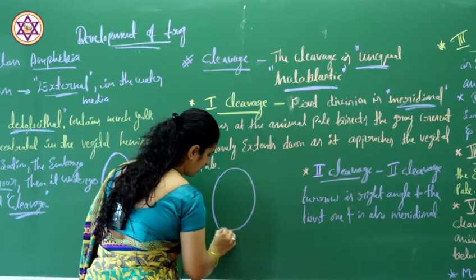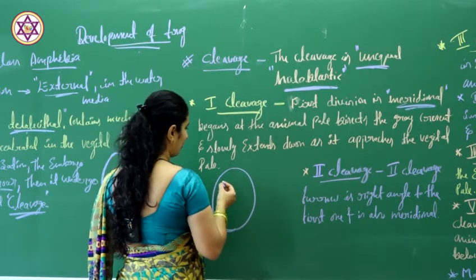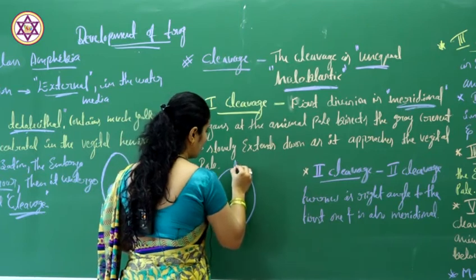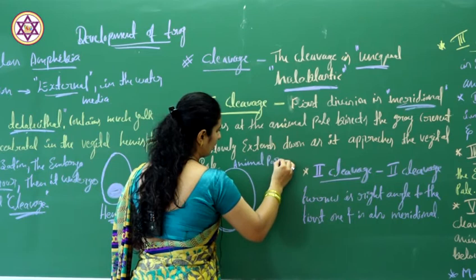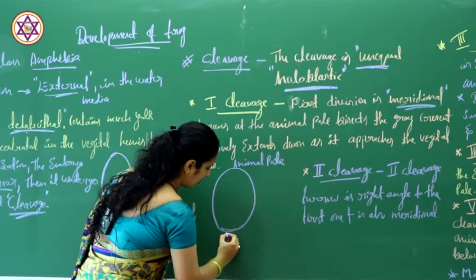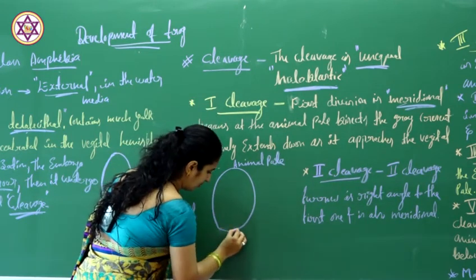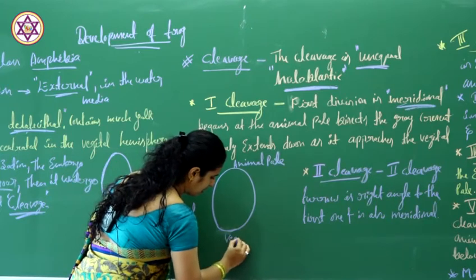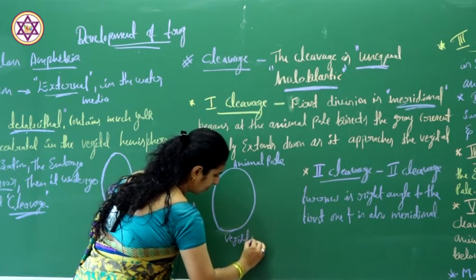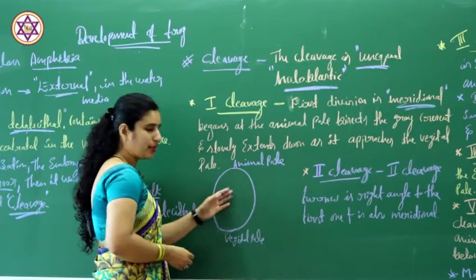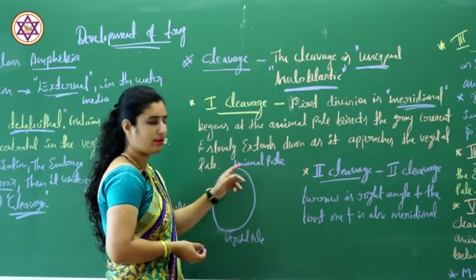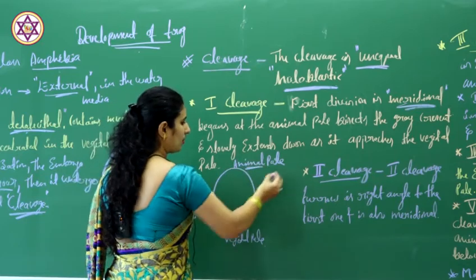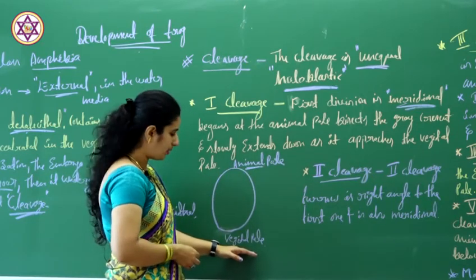Consider this is the cell. Here we have the animal pole, the top part or the anterior end, and this will be the vegetal pole.